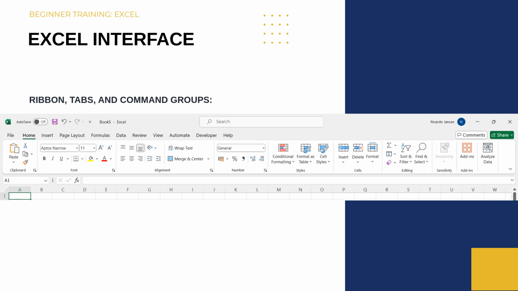The Home Screen tab is the default tab and contains most commonly used commands. Let's look at the commands you're likely to use as a newcomer to Excel. Under the clipboard, we find commands to cut, copy, and paste. Font contains commands to change to a variety of different fonts saved on your computer, as well as adjust the formatting, such as sizing, text color, cell color, bold, italic, and underline, as well as borders.